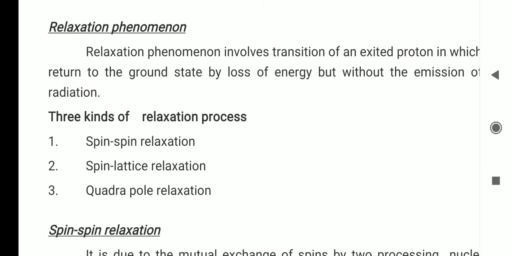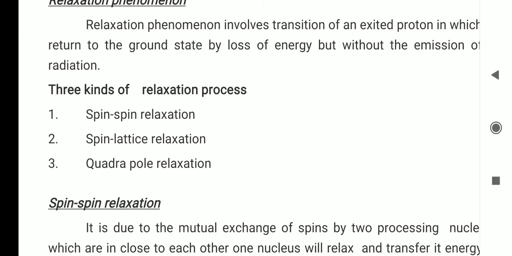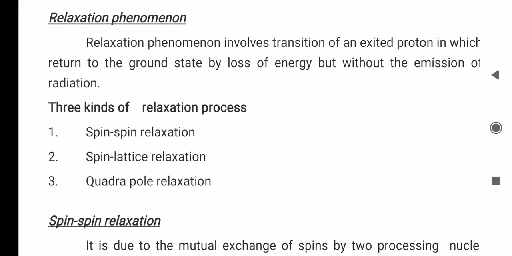Here we are discussing the relaxation phenomenon. Relaxation means the excited protons, that is beta state protons, return to alpha state without emission of radiation but with loss of energy. That is called the relaxation phenomenon.